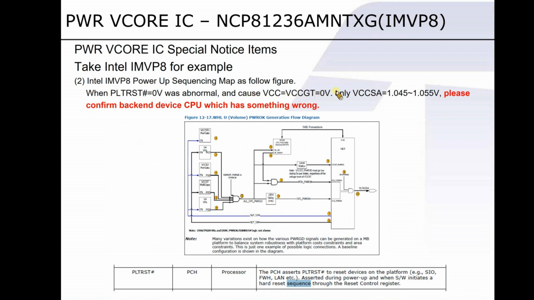The general reason that causes the abnormality is that Southbridge didn't send the signal to platform reset. And because of that, VCore and VCC GT are not able to receive the signal from platform reset to make the CPU work. So the check-in order should be VCC SA first, then after a signal of platform reset is given out from Southbridge, VCore and VCC GT could be enabled.